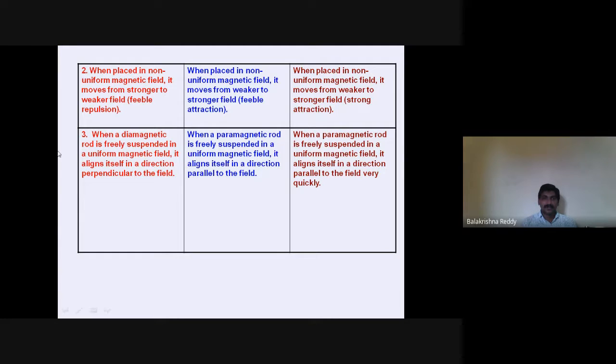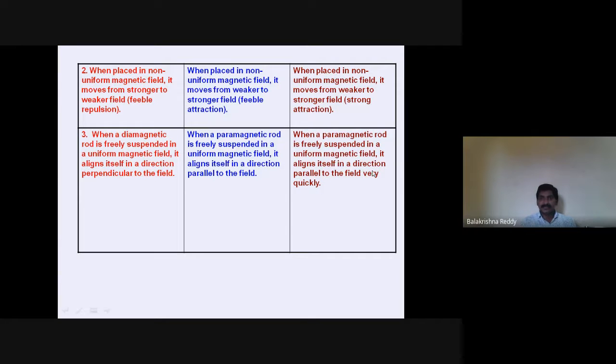Next, consider a diamagnetic rod freely suspended in a uniform magnetic field. How does it behave? It aligns itself in a direction perpendicular to the field. But coming to the paramagnetic rod, if you suspend it in a uniform magnetic field, it aligns in the direction of the magnetic field, or parallel to the magnetic field.